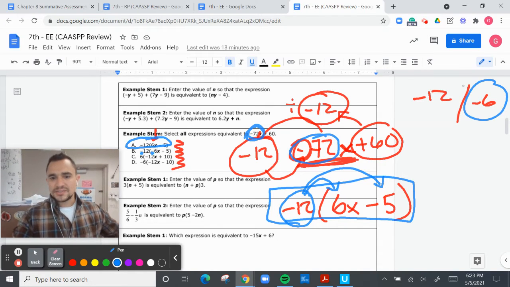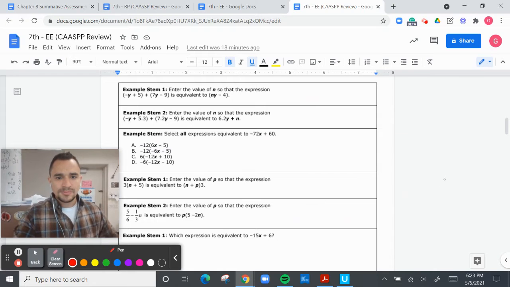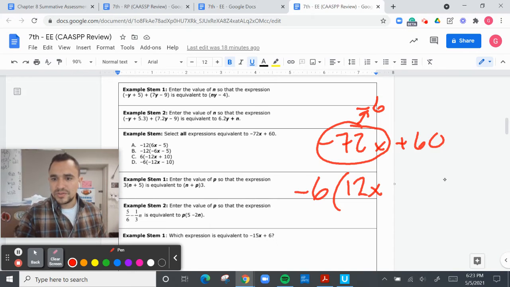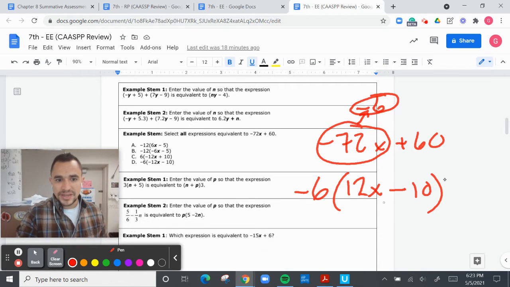Now we're going to try negative 6. All right, so let's go ahead and try negative 6 now. Negative 72x plus 60. We're going to take out a negative 6. And when I take out a negative, this will turn positive. This will be a 12x from this one because we're dividing. It's just the opposite, but it's positive. So negative 6, positive 12x. And this is a negative 6, right? And that needs to be a negative, and that's going to be a 10. So that should be negative 10, as we have a negative 6, 12x plus 10. So here's the thing. We have a negative 6, but it's a negative 12, so it's not that one.